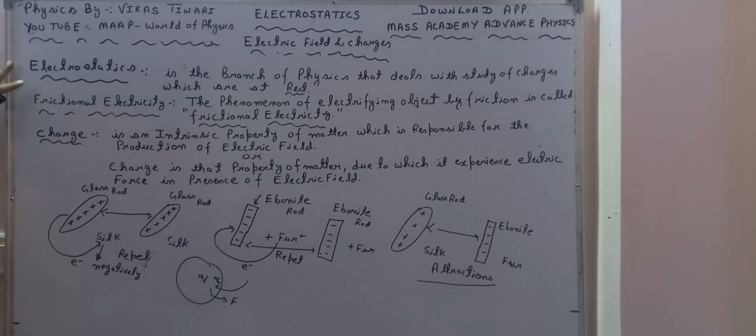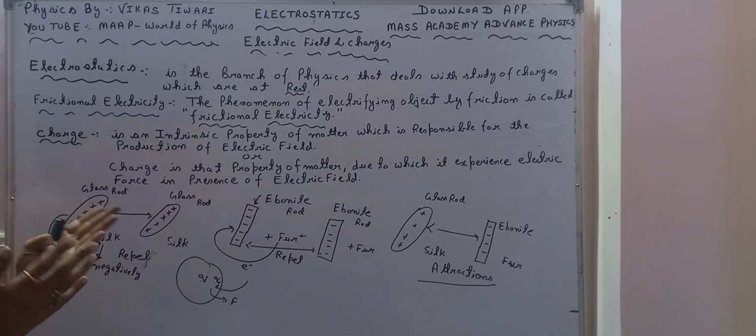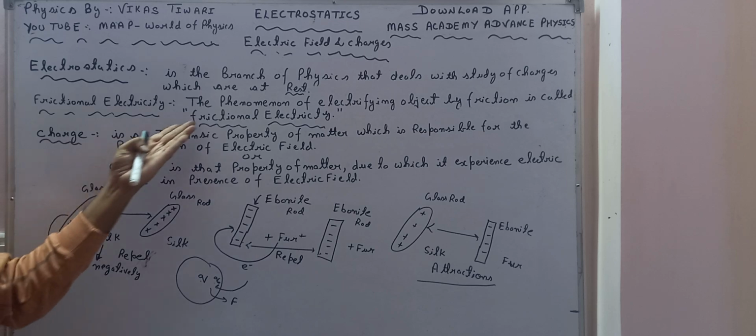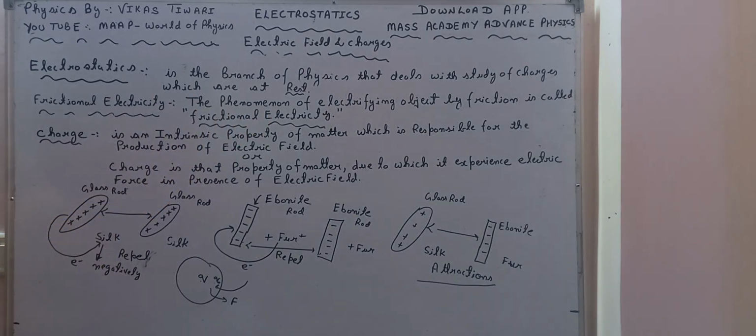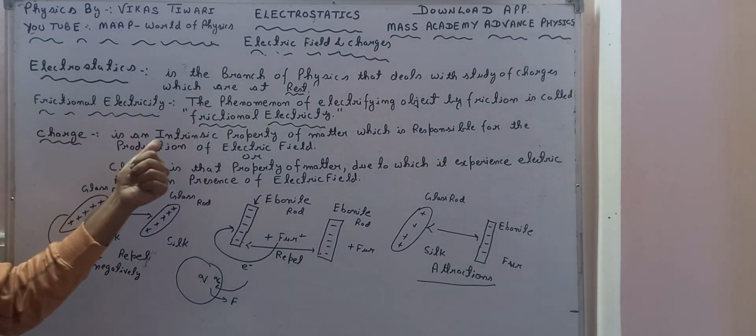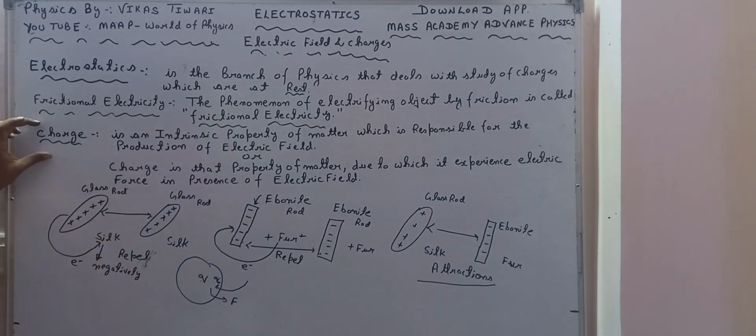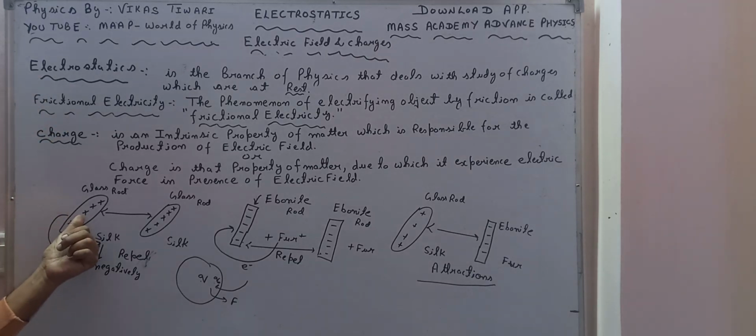So we have started with the definition of electrostatics, then we have gone on to the definition of frictional electricity. What is frictional electricity? Again I am saying, by rubbing two objects, those objects get electrified, and that is called frictional electricity. And why are they getting electrified? Because there is an intrinsic property of matter which is called charge. Due to charge they get electrified. So the nature of charge should be of two types: it should be either positive or negative.